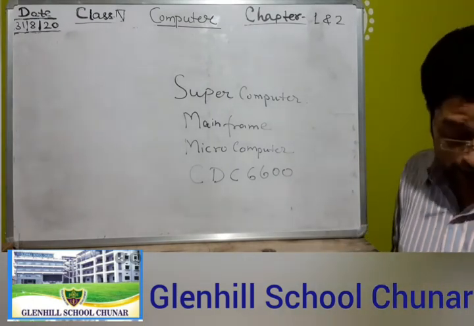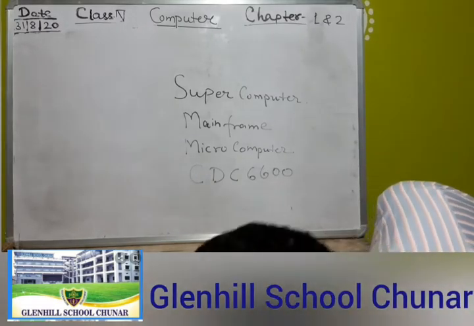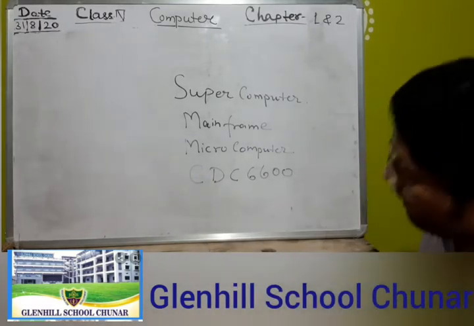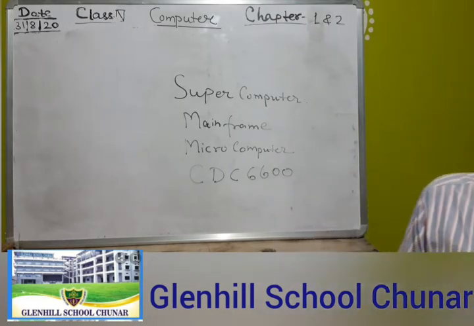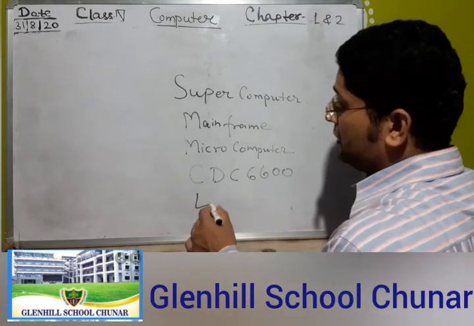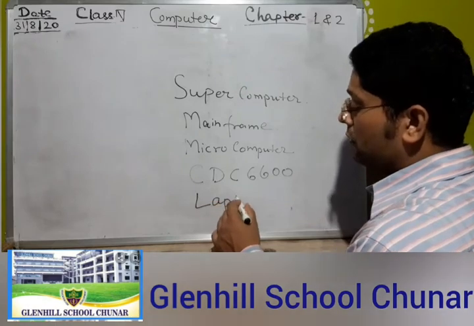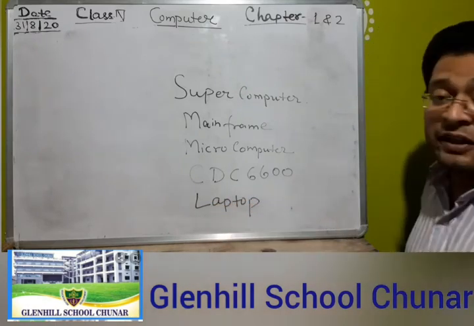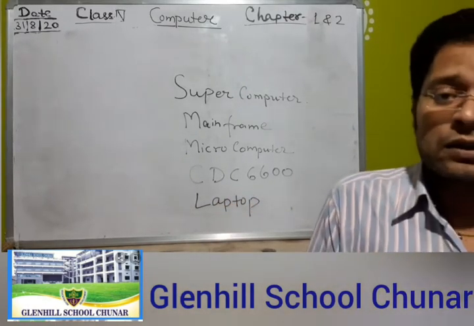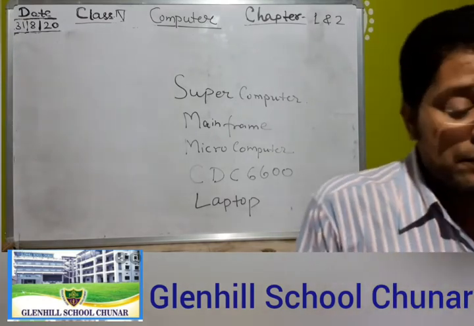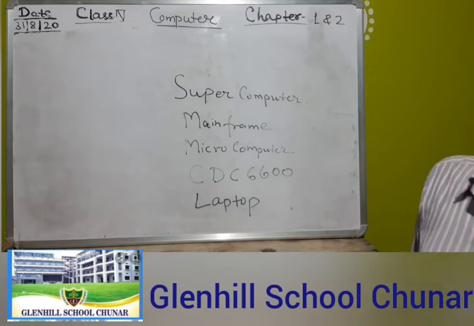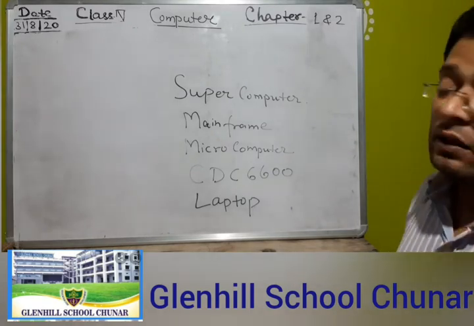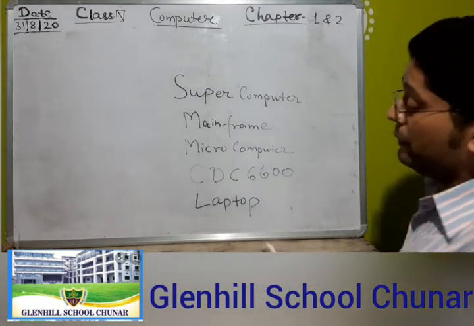Okay, student? Yes. And the computer that works in terms of digits, that means 0 and 1, that is binary code, used in laptop. Okay, and ECG machine is an example of hybrid computer.